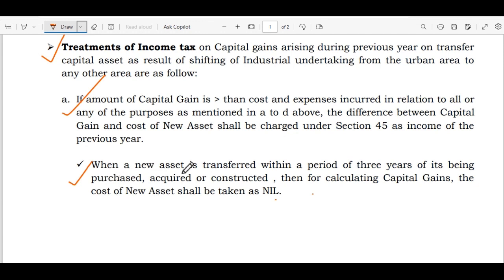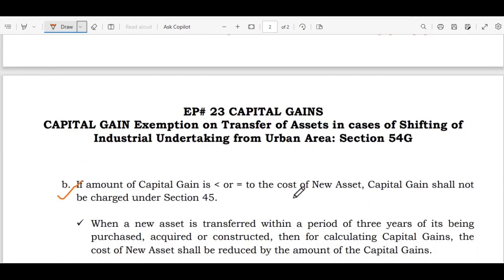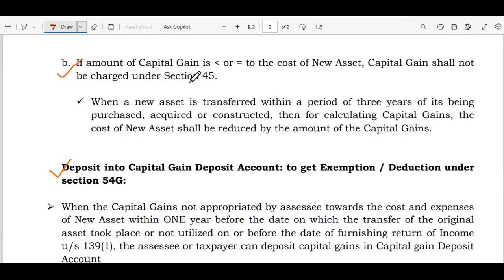When a new asset is transferred within a period of 3 years of its being purchased, acquired or constructed, then for calculating capital gains, the cost of new assets shall be taken as nil. If the amount of capital gain is less than or equal to the cost of new asset, capital gain shall not be charged under Section 45.